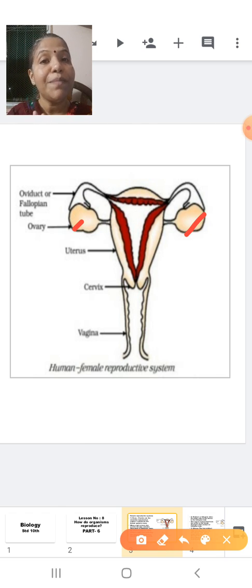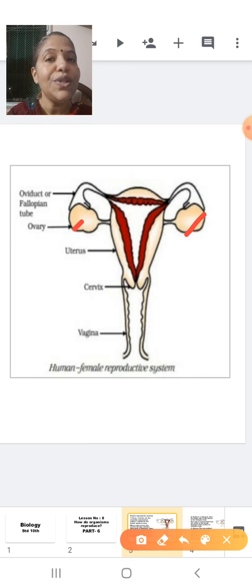Ovaries are the primary sex organ, the essential sex organ. The ovaries are responsible for the production of the female gamete, which is called the ovum. At the same time, the ovaries also secrete the hormone called estrogen. The estrogen controls the secondary sexual characters in females.